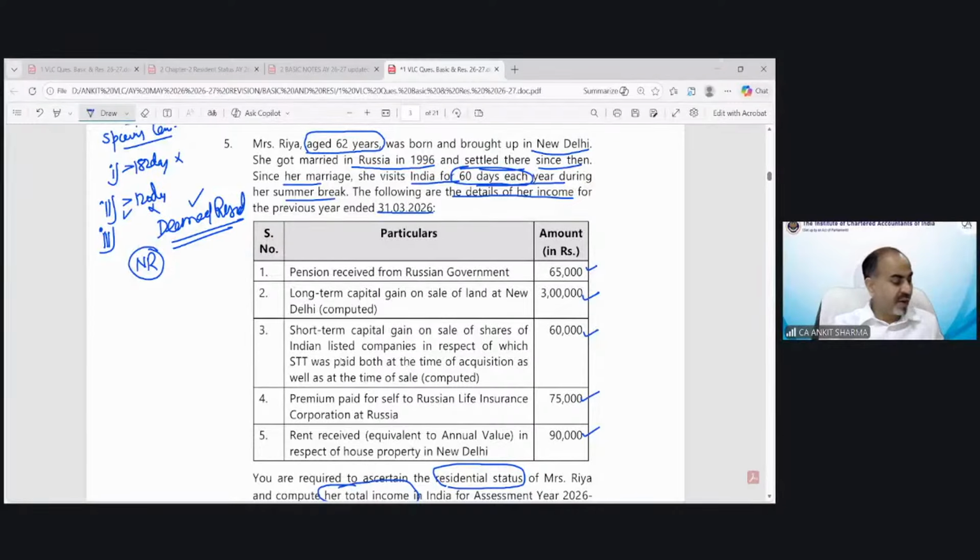For the purpose of a non-resident, only those incomes would be taxable which arise or are received in India or are deemed to arise. So 3 lakh is going to be taxed, 60,000 is going to be taxed, and of the rent received from a house property, 70% of this value is going to be taxed. That would be 63,000. So the total value would be 4,23,000. And of course, we are under the default tax regime. So the premium paid deduction we cannot claim under section 80C under the default tax regime.